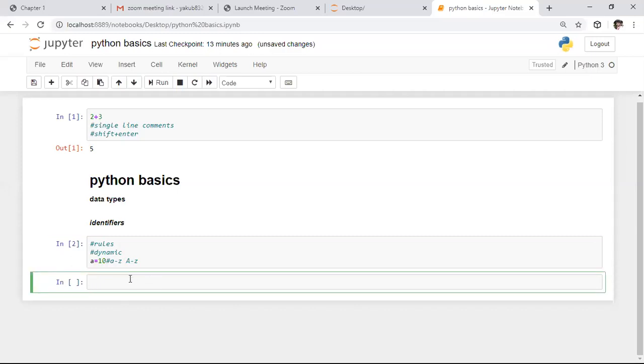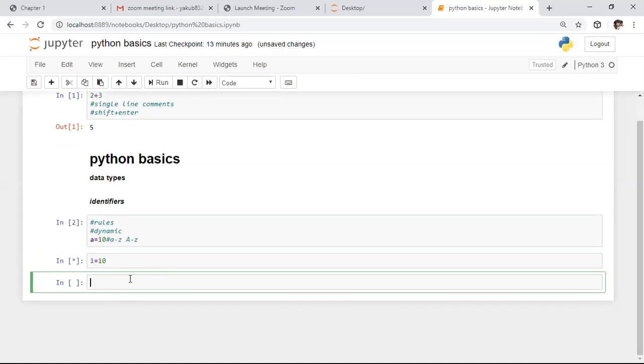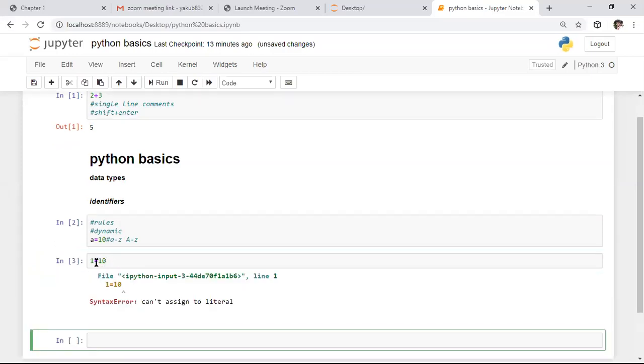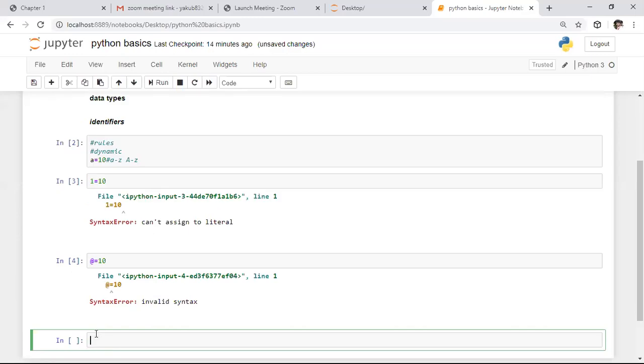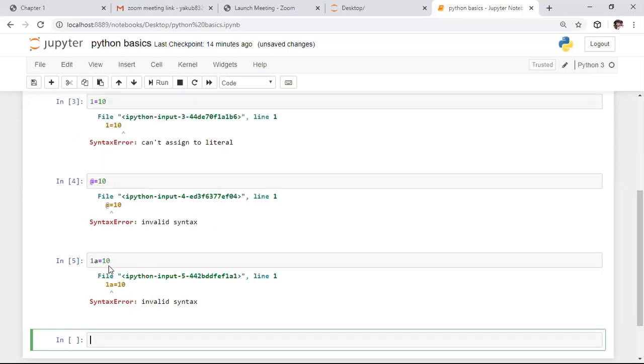The next rule is digits can't be used as an identifier. If you say 1 equals 10, we can't store this value in this variable, because we can't assign to a literal. That means digits can't be used as a variable. Special symbols also can't be used as a variable. If you try this, it also returns an error. Whereas a digit followed by a character is also not allowed as an identifier or variable. We can't represent a variable like this.